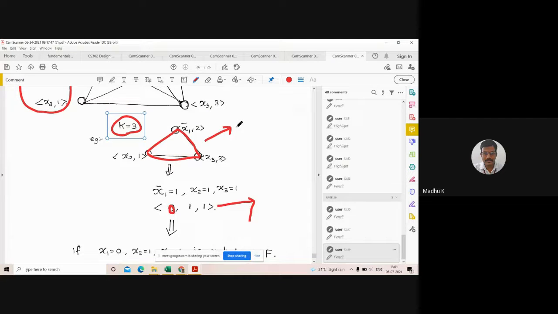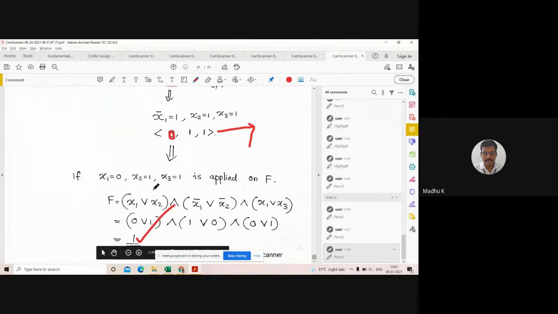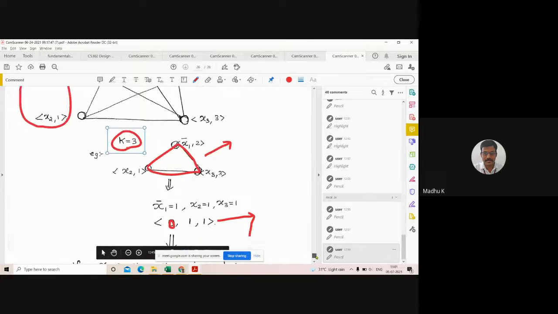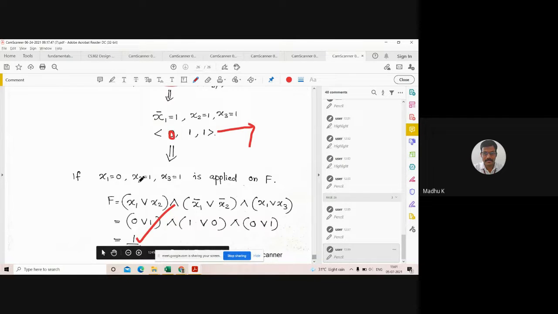These are equal solutions. So this clique is a solution to the CNF satisfiability problem. Using that clique we can find a solution to our CNF satisfiability problem.